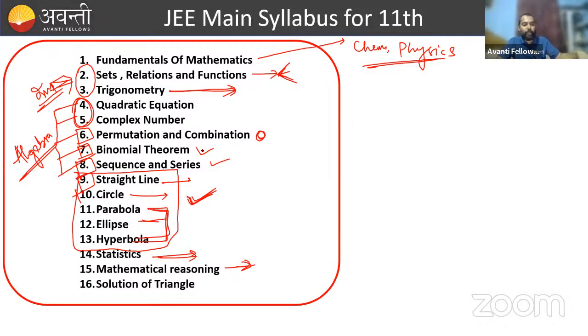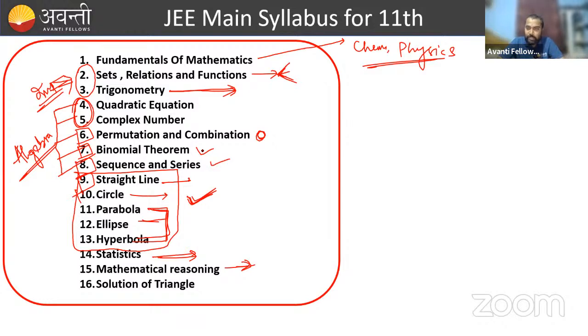Straight line, coordinate geometry and conic sections, right? They will be used in calculus. The concept of all these chapters will be used in calculus portions. Like in application of derivative, or in differential equations also, you'll get a lot of questions using the concept of coordinate geometry and conic sections, right?